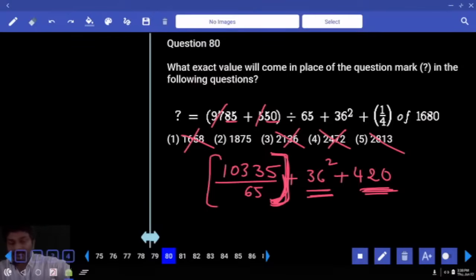Numerator. First number, numerator. Observation: 3 multiple. In first number denominator, do you have 3 multiple? So your first number should be 3 multiple. Second number 36 square, 3 multiple, yes or no? Fourth number 3 multiple, yes or no? Your answer must be, can it be second option? Can it be fifth option? Eliminated. Followed.